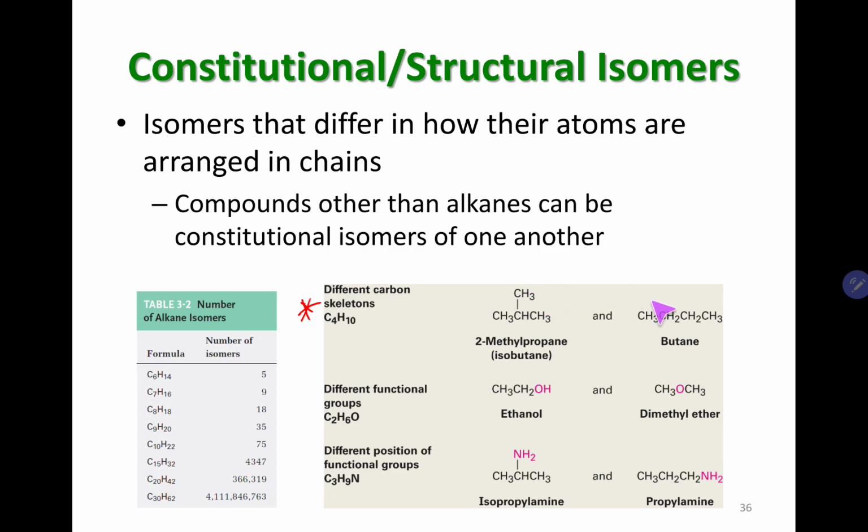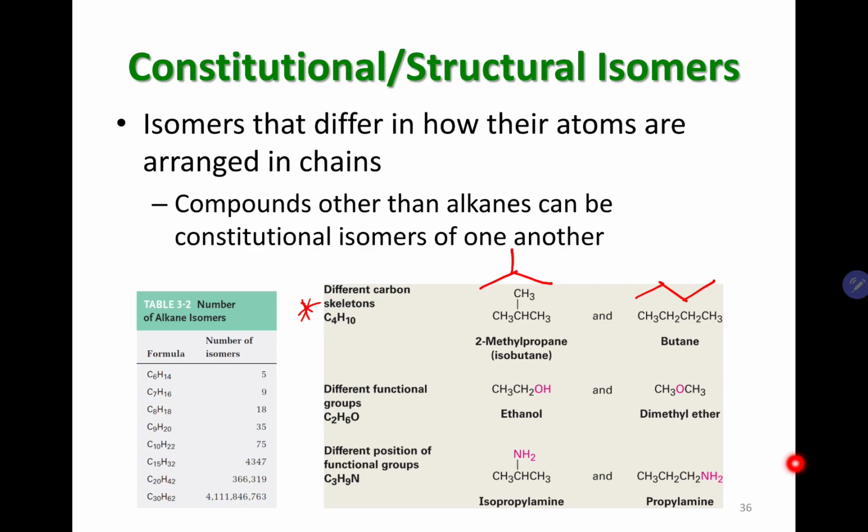These have the same chemical formula, but their skeleton is different, or in other words, their atoms are arranged in a different skeleton. Butane has 4 carbons in a straight chain, and then in isobutane, or this other kind, we will talk about the nomenclature in a later video, you have 3 carbons in a continuous chain, and then the 4th carbon comes out from the 2nd carbon.